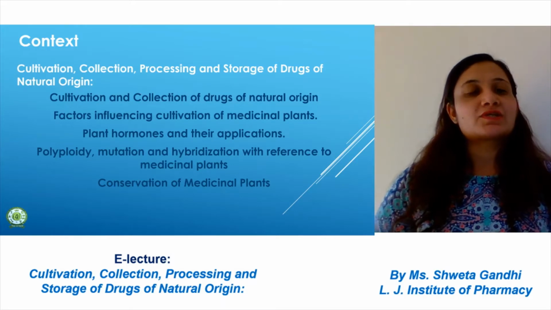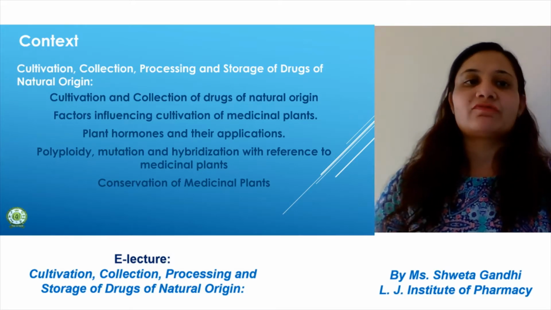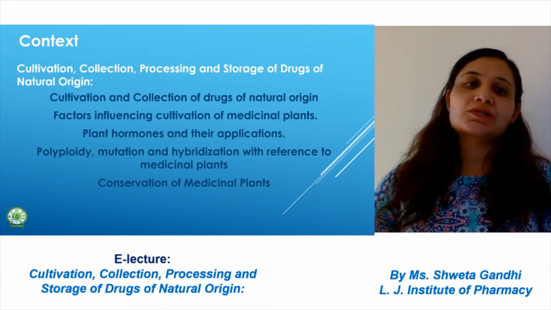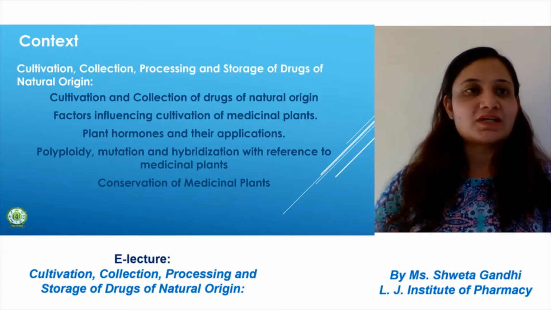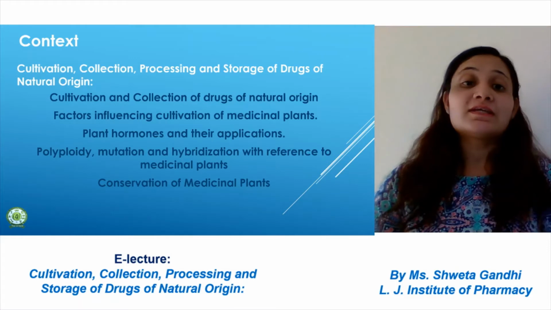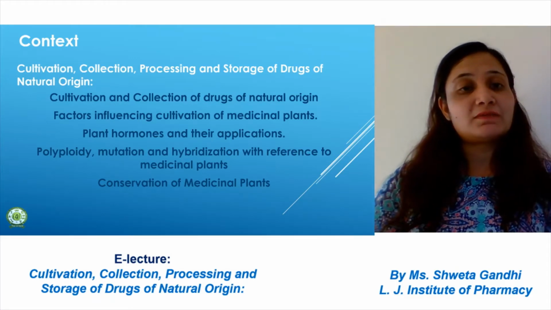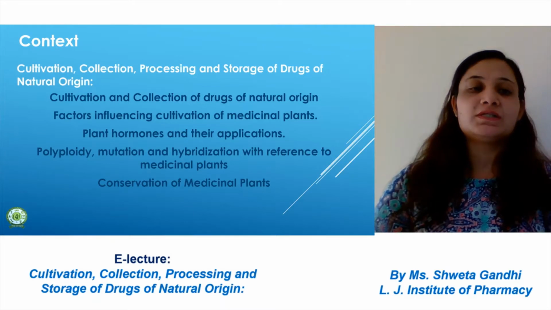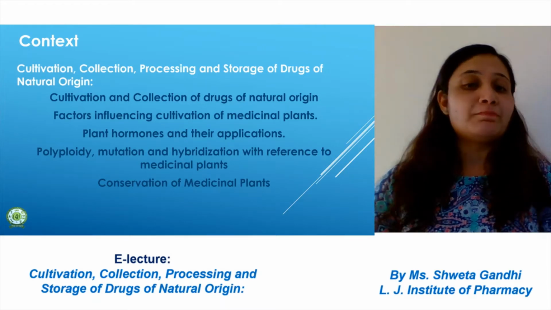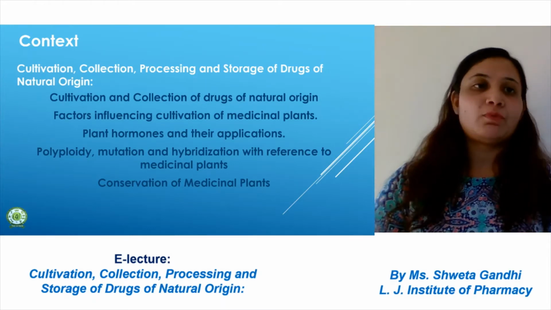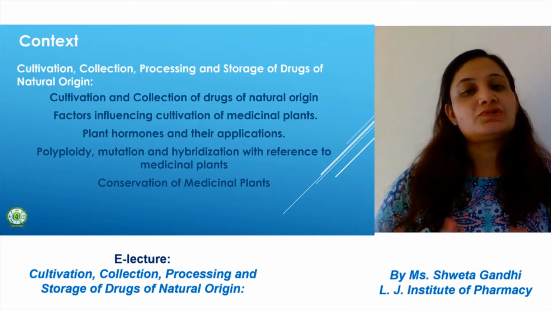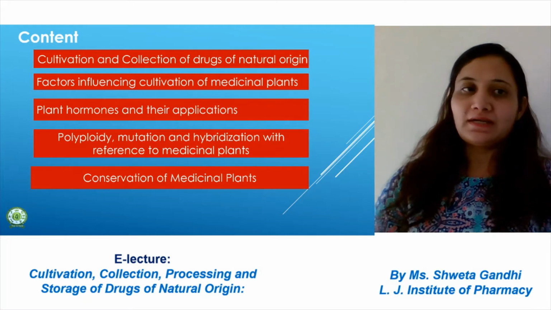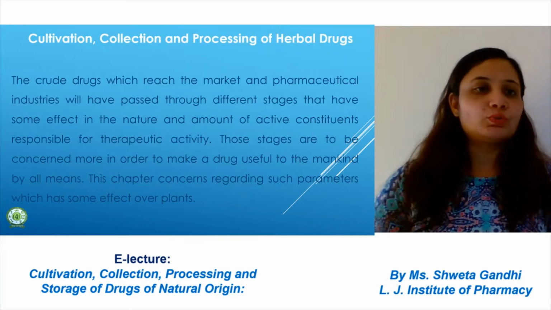In this chapter, we are going to learn about the cultivation and collection, and the different stages of cultivation and collection. What are the factors that affect the cultivation of medicinal plants? For example, altitude, temperature, humidity, plant hormones that play an important role, their application, polyploidy, mutation, changes, and hybridization of medicinal plants. So one by one we'll go to the topics.